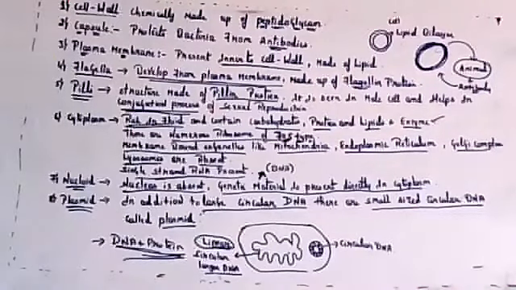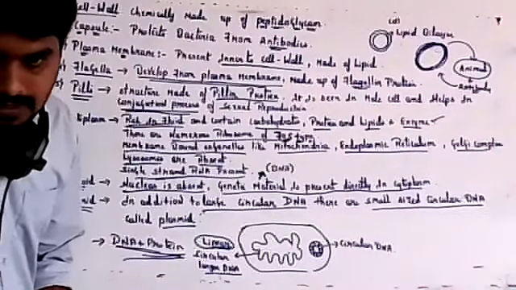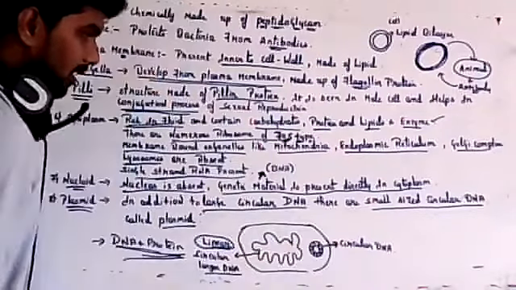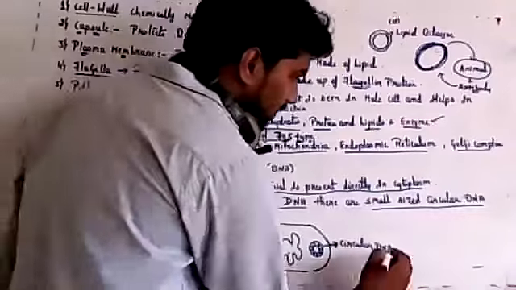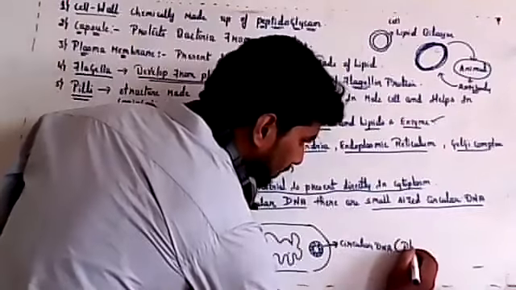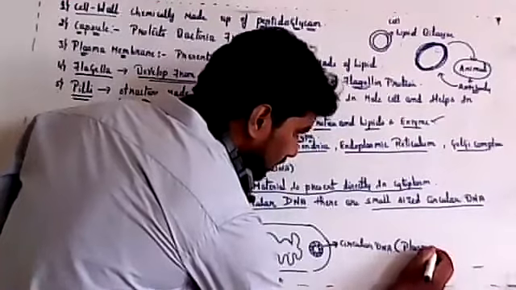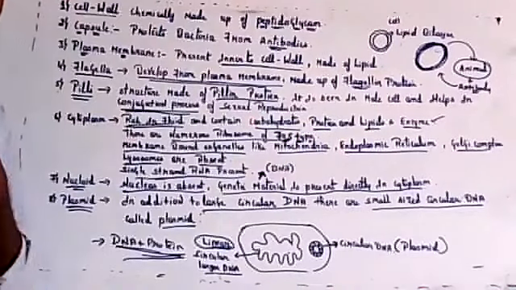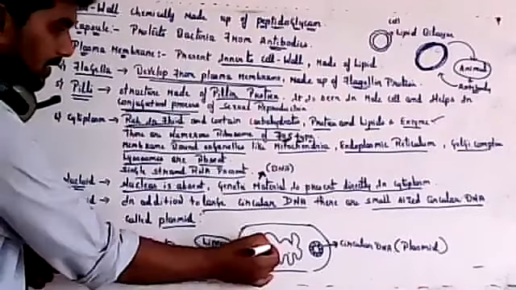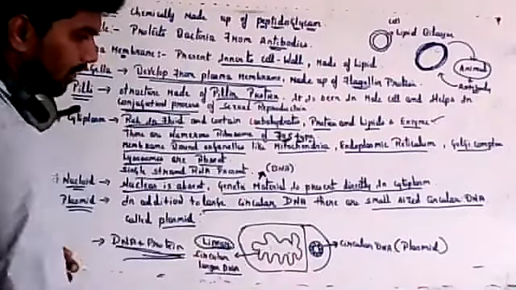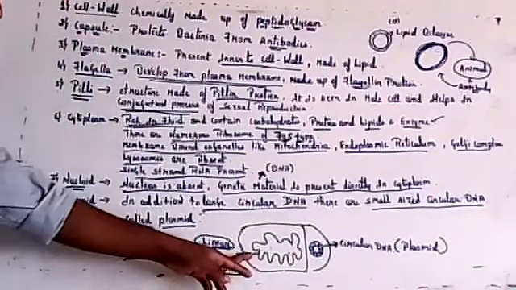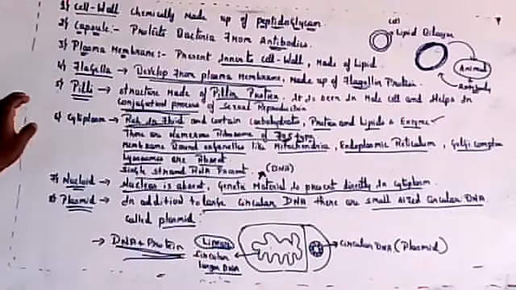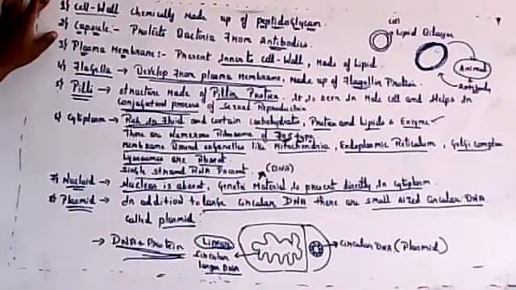So one more DNA will be present which is small in size, and that DNA is called circular DNA, or another name for this is plasmid. The other DNA, which is large and occupies the major portion of the bacteria, is called linear DNA or circular large DNA. So you need to remember all this information.